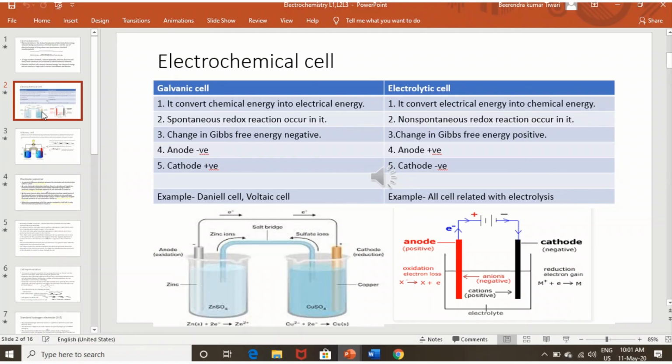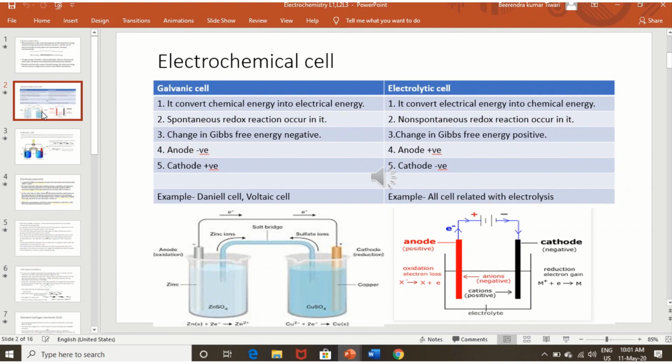In an electrolytic cell the anode is positive and the cathode is negative, but remember, oxidation always takes place at the anode and reduction at the cathode. In the first arrangement, the galvanic cell, one container has a zinc rod dipped in zinc sulfate solution, and the other container has a copper rod dipped in copper sulfate solution.